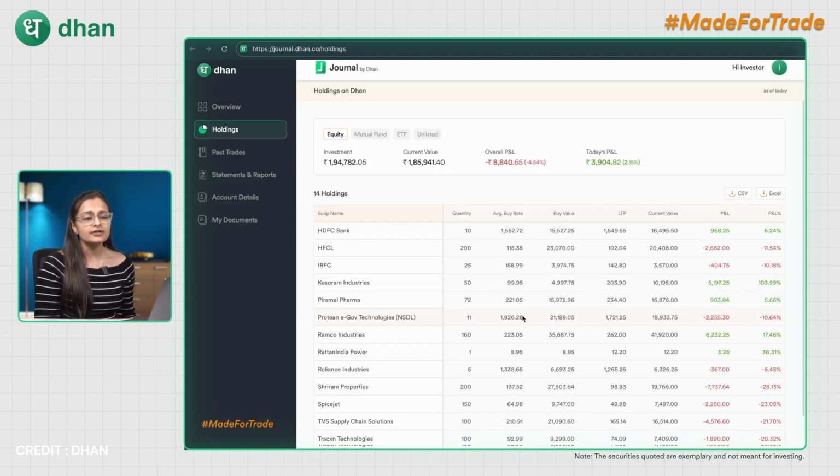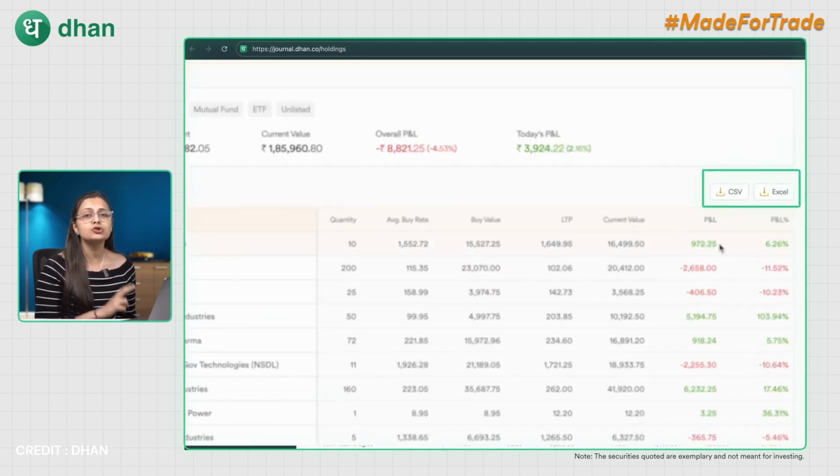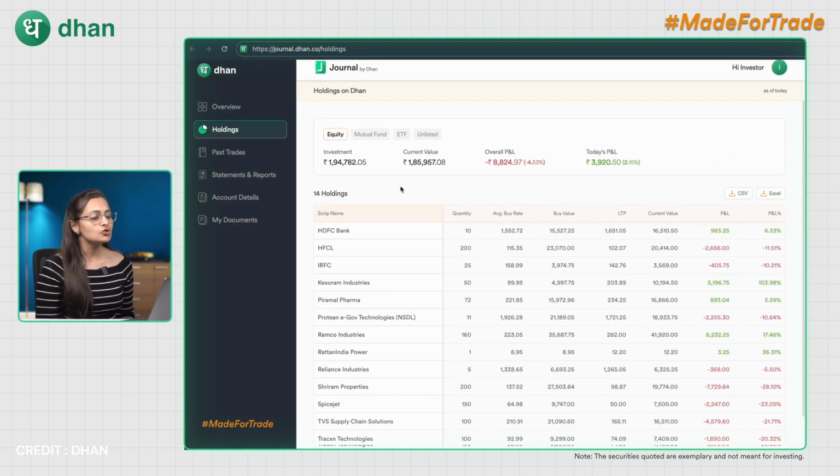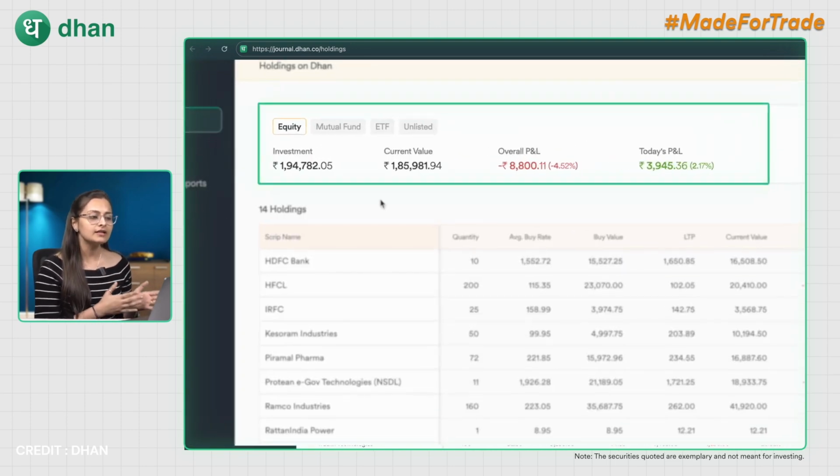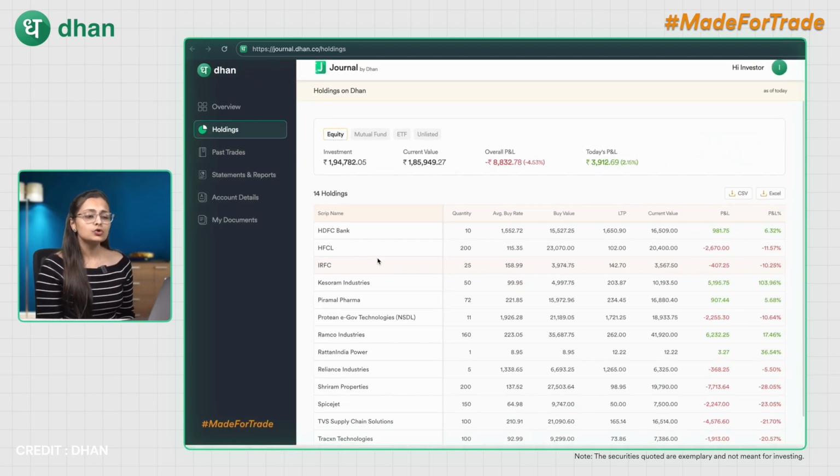In addition to it, you will be able to download it in two formats, that is CSV as well as Excel. Additionally, we will also give you a segment-wise breakup of your holdings, that is equity, mutual funds, ETF and unlisted. In the unlisted, you will be able to see all your unlisted scripts or delisted scripts. Also, keep track of any corporate action events for your stocks which have been credited to you a day earlier in your DMAT, which are available to you before the listing date.